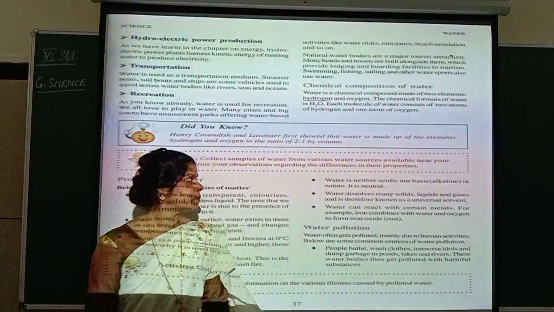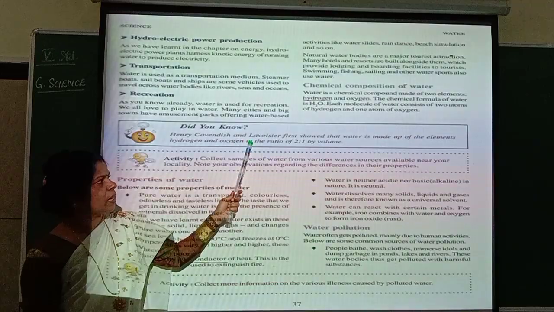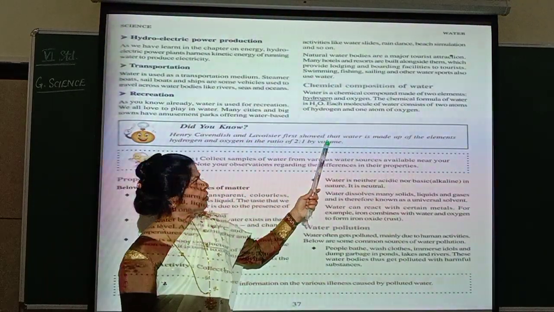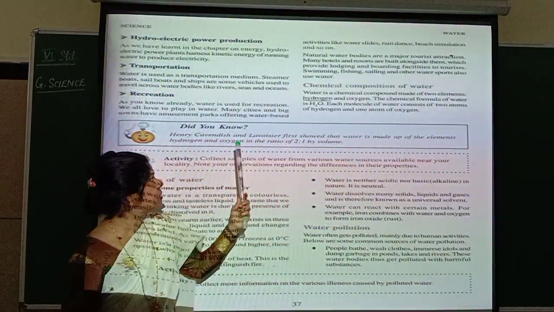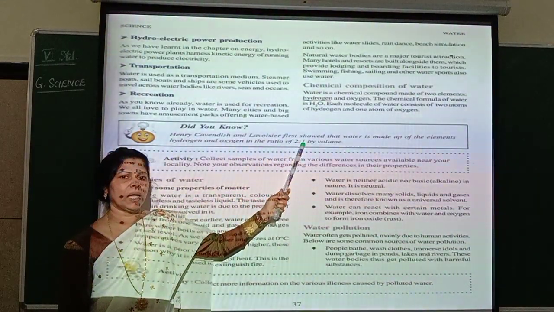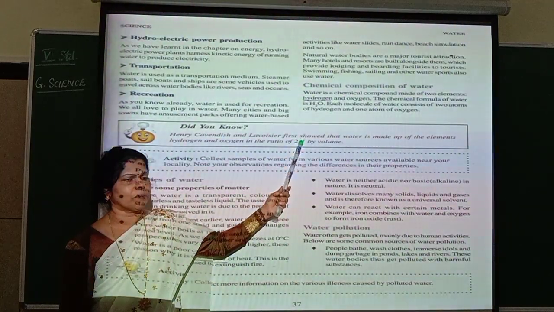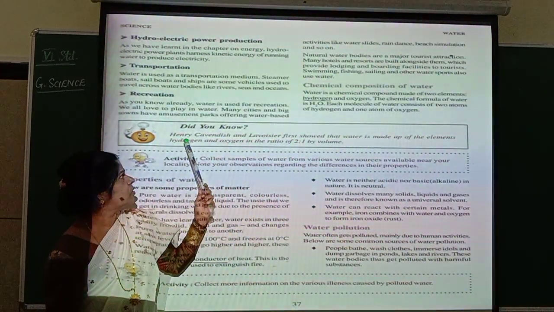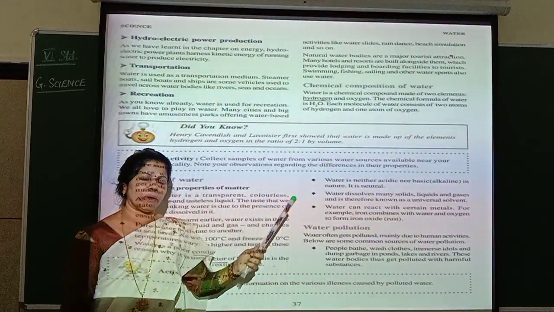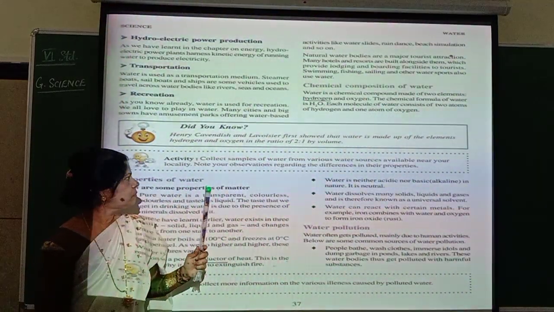Now did you know Henry Cavendish and Lavoisier first showed that water is made up of the elements hydrogen and oxygen in the ratio 2:1 by volume. What is 2? Two atoms of hydrogen and one atom of oxygen. Who found that? That was Henry Cavendish and Lavoisier. They were the ones to show that water is a chemical compound.